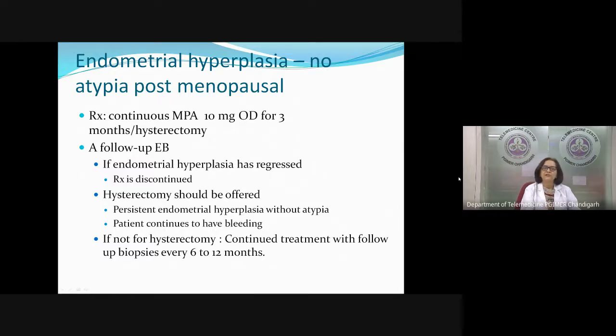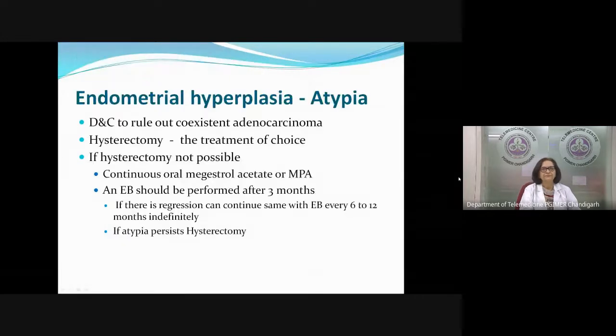This I want to emphasize, that the fact that it is a hyperplasia in a postmenopausal lady does not mean straight away hysterectomy. You have the option of giving progesterone, provided you have ruled out malignancy in the ovary, in the adrenal, and she stops bleeding. If she continues to bleed, then yes, we will go ahead with hysterectomy.